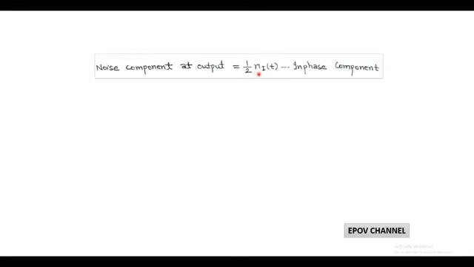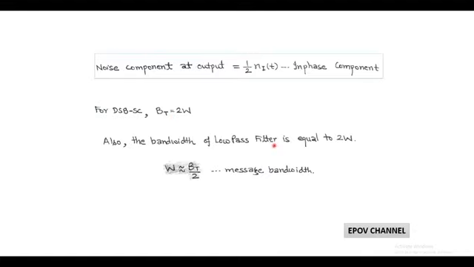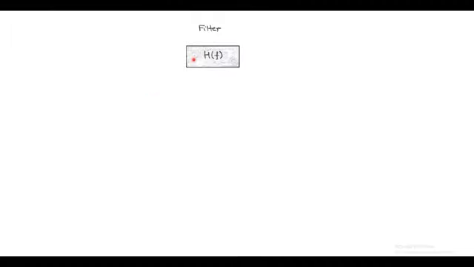So we can say that noise component at the output is only in-phase component which is equals to half of n_i(t). As the transmission bandwidth of double sideband suppressed carrier is twice of W, the bandwidth of low pass filter is also equals to twice of W, where W is called message bandwidth, which is equals to half of transmission bandwidth. Now let us consider low pass filter in frequency domain with the transfer function of capital H(f). Here the input of the low pass filter is v(t) and output is y(t) in time domain.